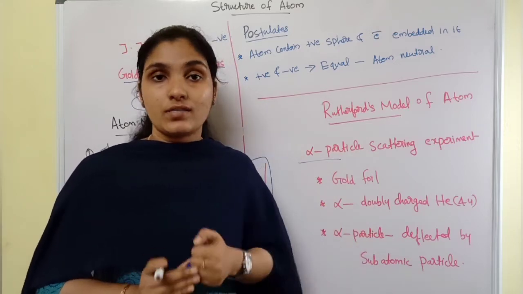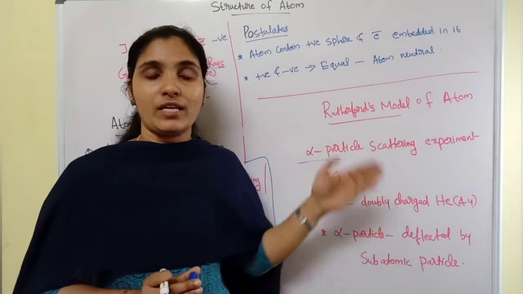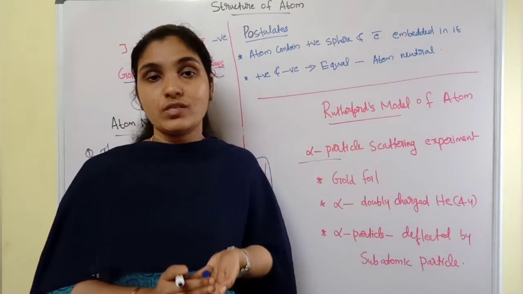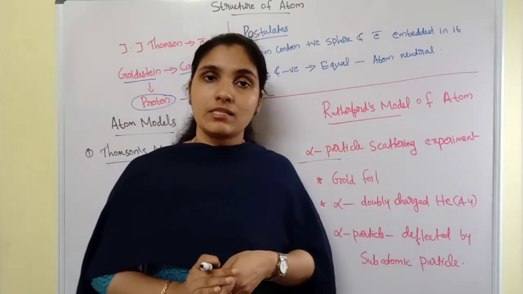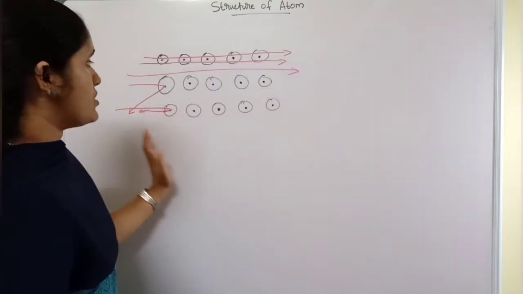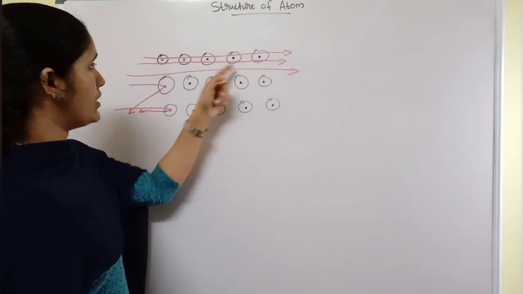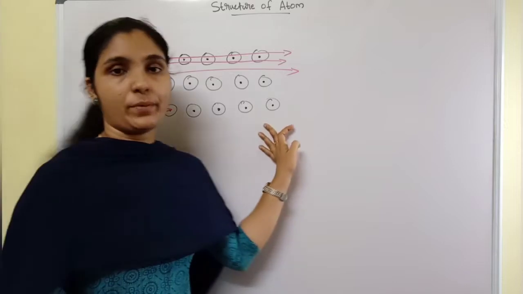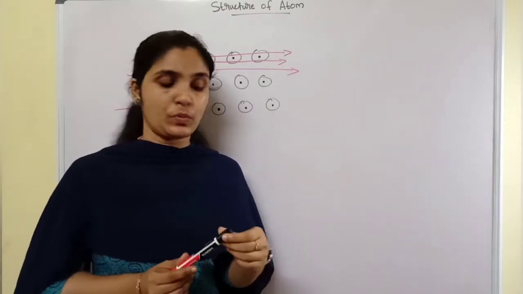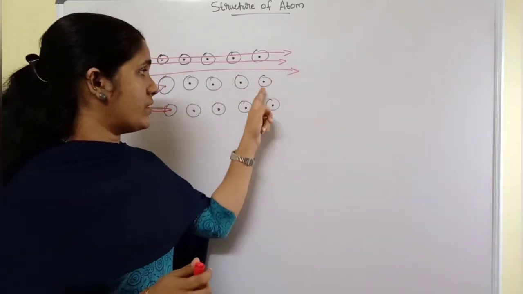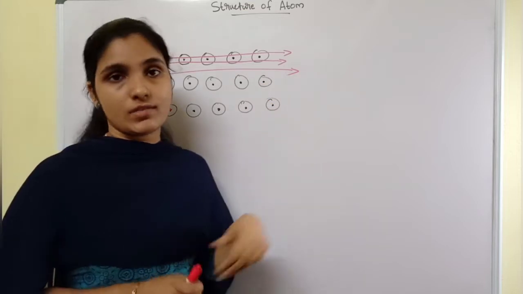Okay, so now let's see the experimental setup of Rutherford's alpha particle scattering experiment. Just see this diagram. This circle actually represents the gold particles. You can see the diagram in your textbook. So these circles represent, and there exists a center for this circle.